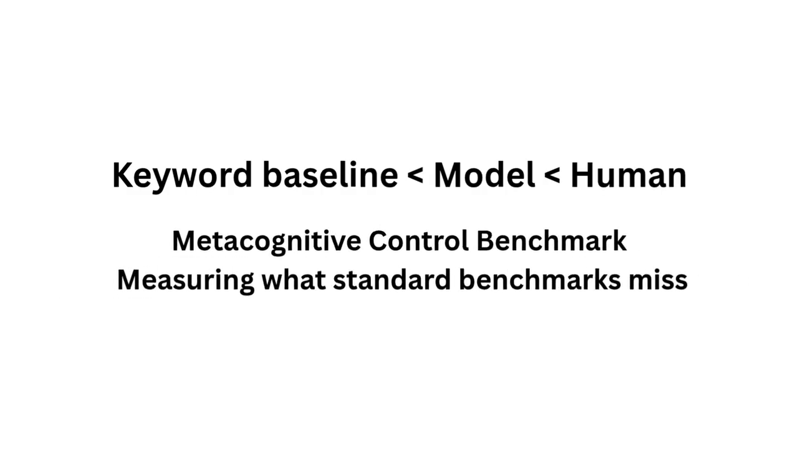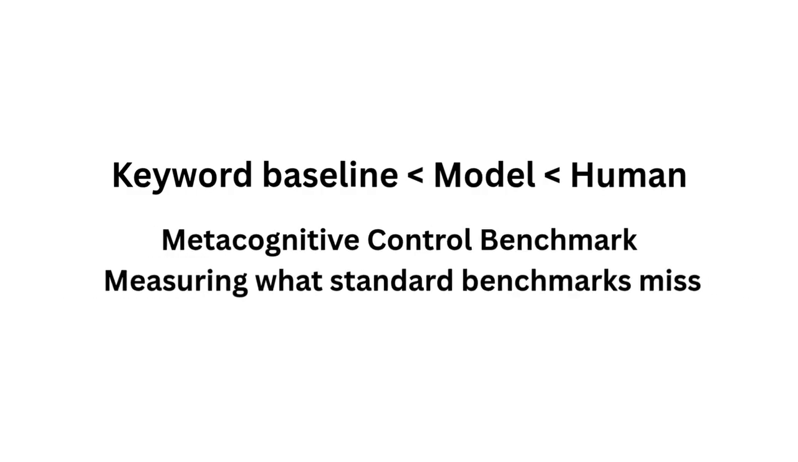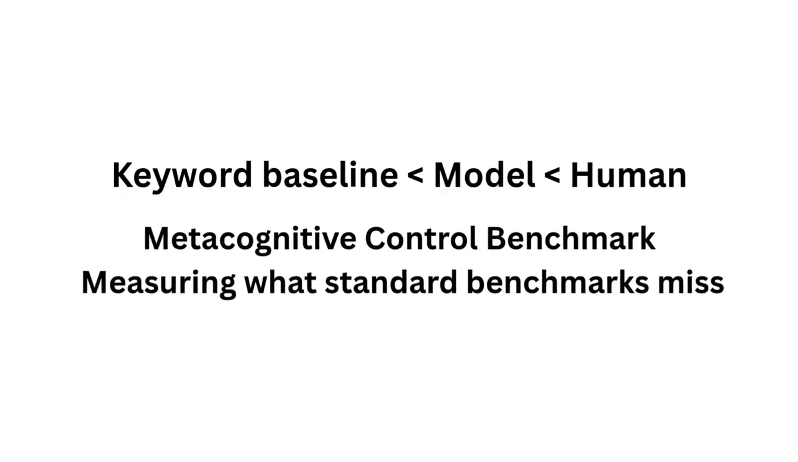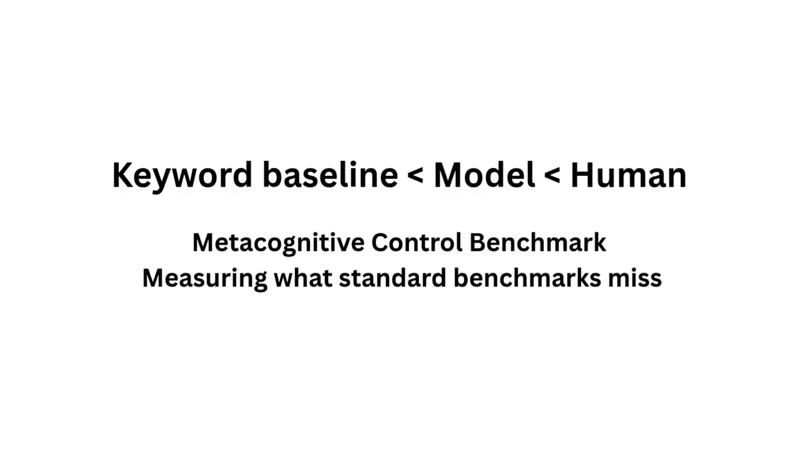The Metacognitive Control Benchmark shows that frontier models can read, but still fail to control context under interference. By closing the gap between keyword baselines, model performance, and ideal human reasoning, the benchmark measures what standard evaluations miss.